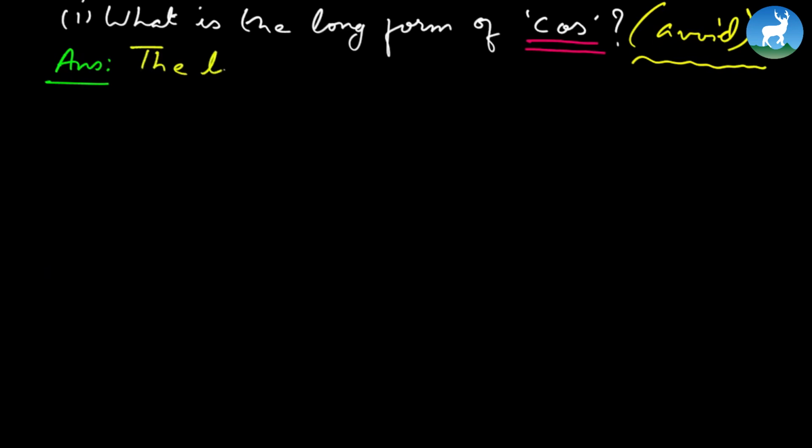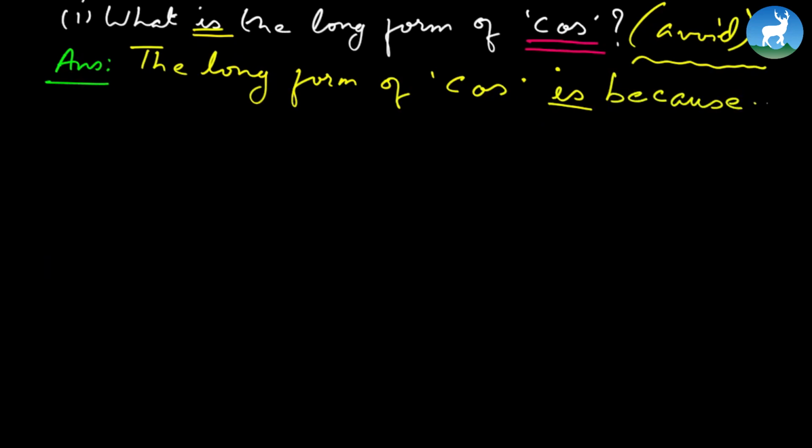The long form of 'cos' is, what do you think? Look at this auxiliary verb, don't change it, don't take it to 'was' here. Answer it as asked in the question. The long form of 'cos' is because. And you should always use 'because' and not 'cos'.